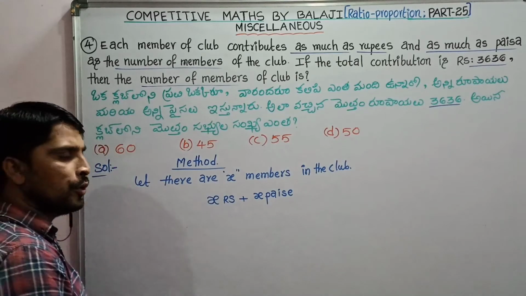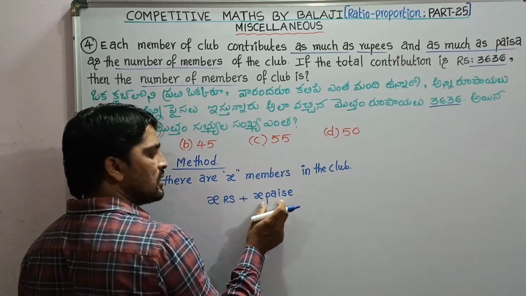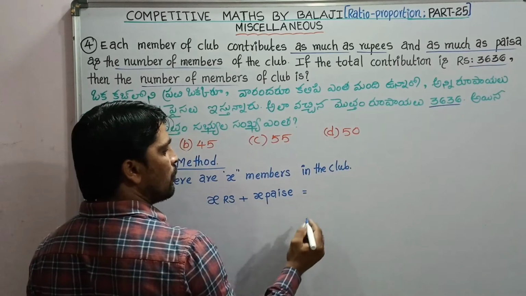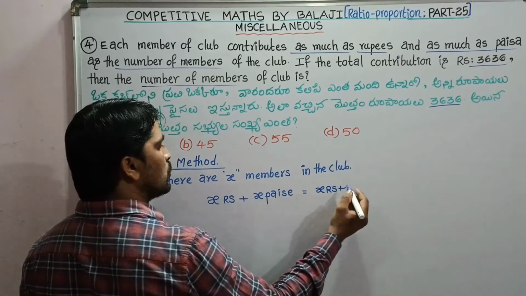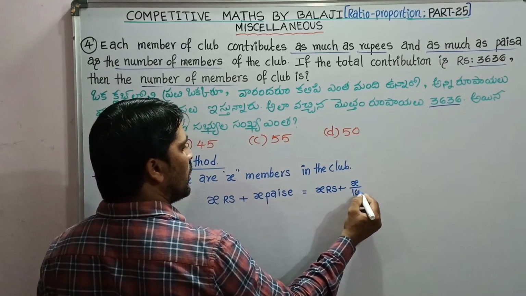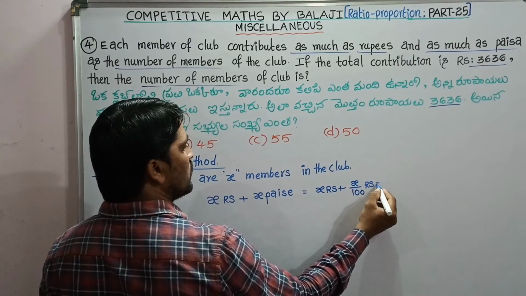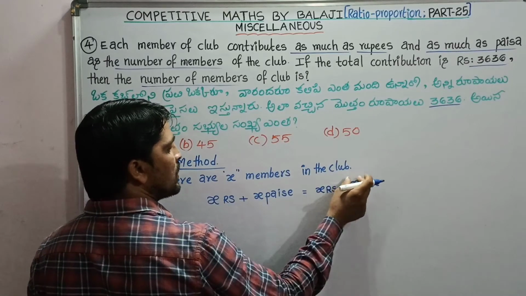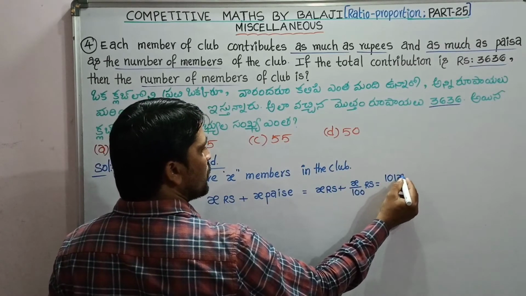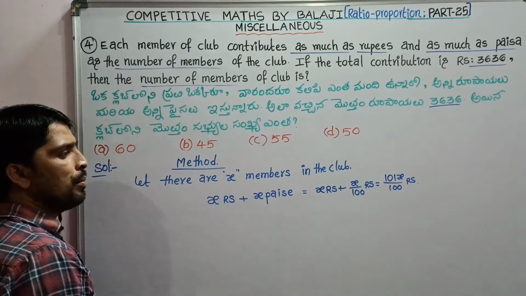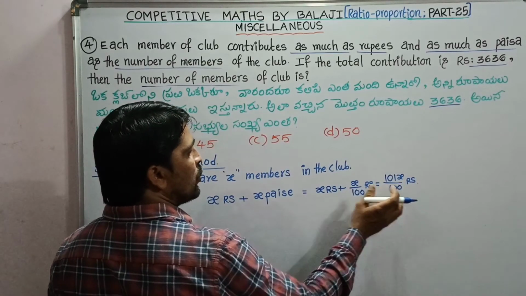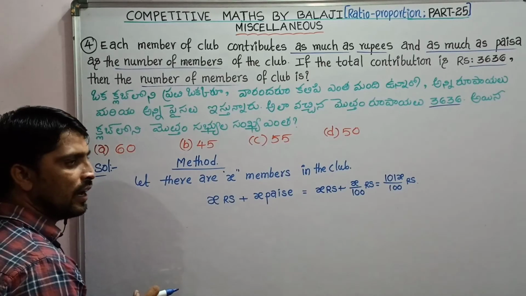Each member contributes x rupees plus x pies. Converting the pies into rupees, that is x by 100 rupees. So 100x plus x is 101x by 100 rupees. So each member of the club can contribute 101x by 100 rupees.